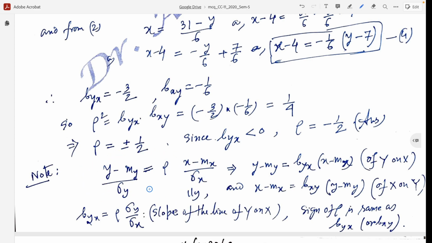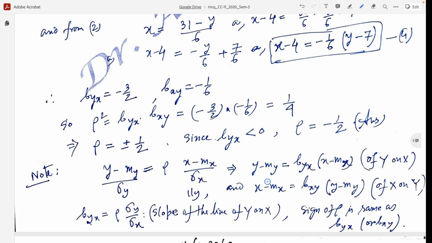This is the regression line of y on x. So we can write y minus my equal to byx into x minus mx. This is the regression line of y on x, where byx equal to rho into sigma y by sigma x. Sigma y is the standard deviation of y, and sigma x is the standard deviation of x. So this byx is the slope of the regression line of y on x. This is the regression coefficient of y on x.